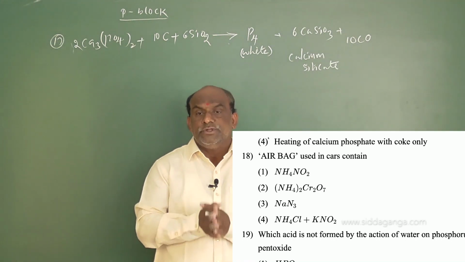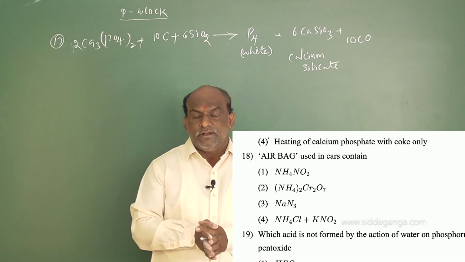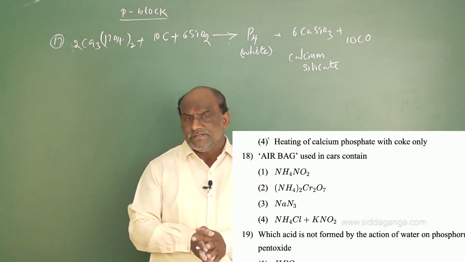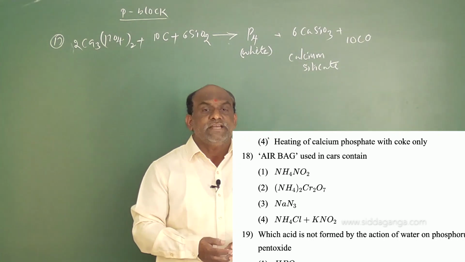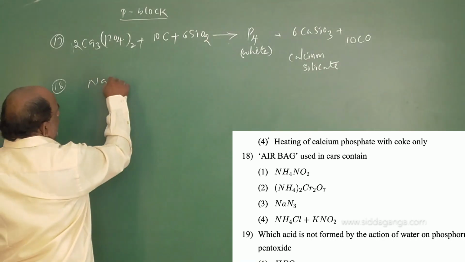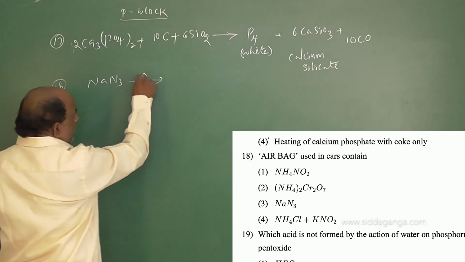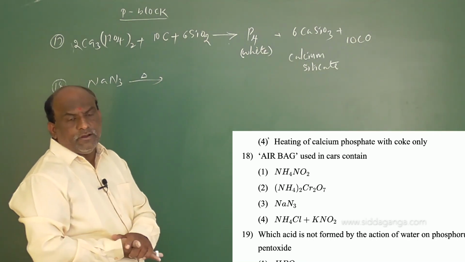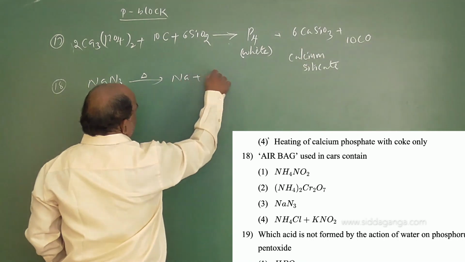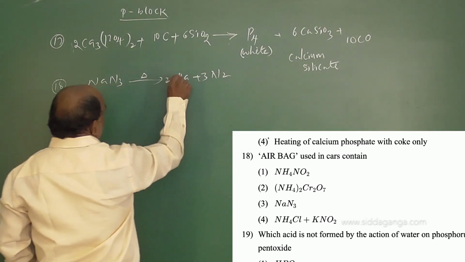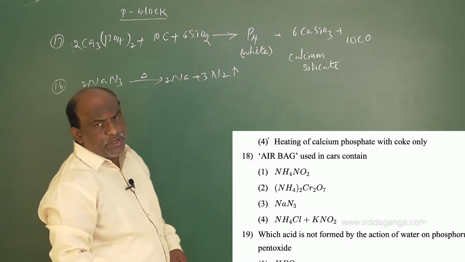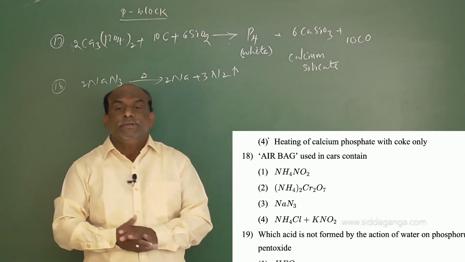So how will the airbag be opened? It contains NaN3, sodium azide. Sodium azide is unstable. So in the 18th question, NaN3 on thermal decomposition, while being heated or when some energy is supplied, liberates Na plus N2. So sodium and dinitrogen gas are liberated.